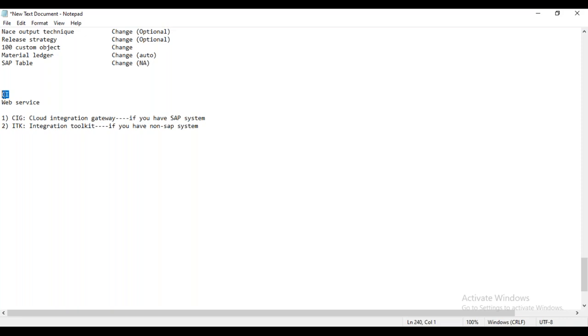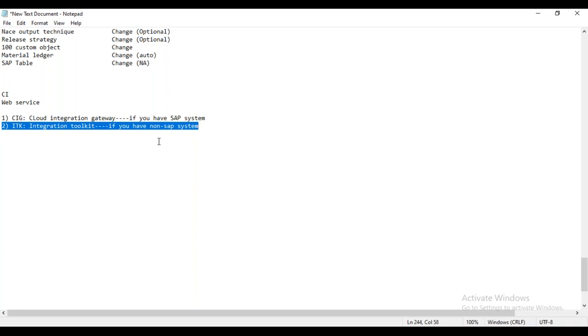CI is going to retire in 2023, and the CIG is already in the market. The CIG is also free of cost, it comes along with the subscription fees, so the customer does not have to pay anything for the CIG. That is why SAP Ariba recommends going with the CIG if you have an SAP system. But if the customer has a non-SAP system, they have to go with the ITK.